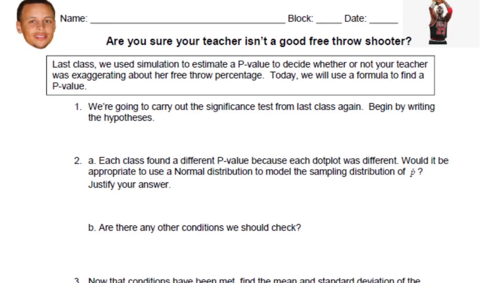Just really quickly, I'm going to remind you of what we had. The hypotheses were H0, null, p equals 0.8, HA, alternative. I was exaggerating, so it could be less than 0.8.